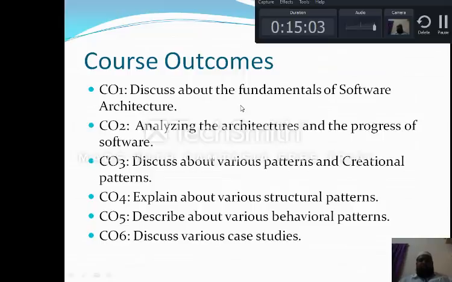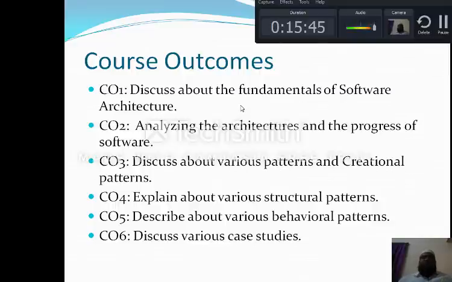Next, after this syllabus and the various textbooks, now I would like to discuss the various course outcomes required for this course. You might have seen in your artificial intelligence and Java programming, which I also taught you, the same batch, in the very first class I used to discuss the syllabus and the course outcomes. So here, there are 6 course outcomes we have designed for this course.